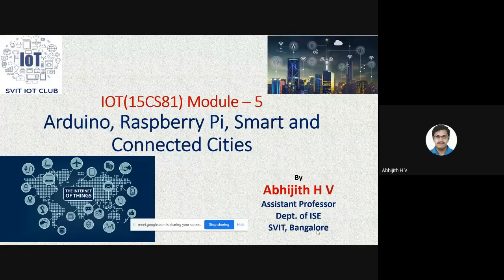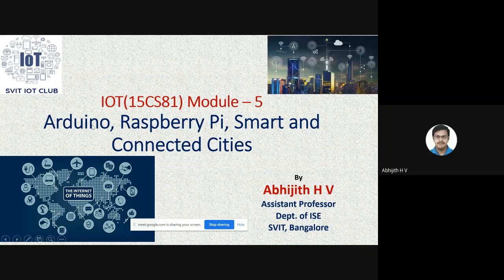We have three chapters. One is related to Arduino, the second one Raspberry Pi, and the third chapter is related to smart and connected cities. You have two prescribed textbooks. One is from Intel Press, and in that, the first four modules are covered in textbook one. I have already shared the textbook through Google Classroom. Along with that, the last chapter, Smart and Connected Cities, is also covered in textbook one.